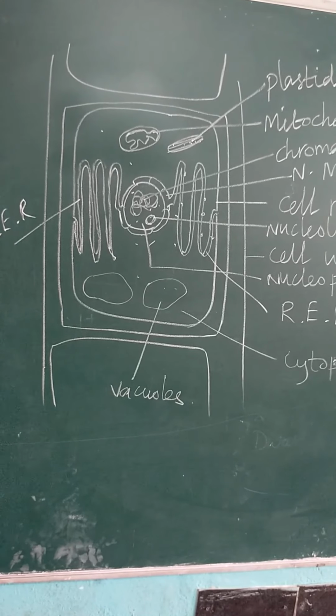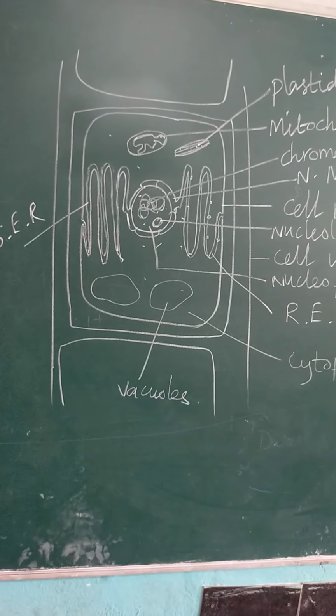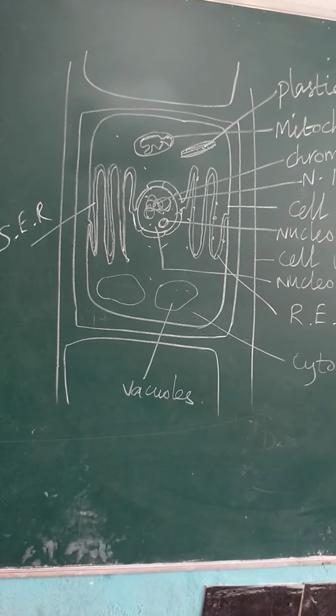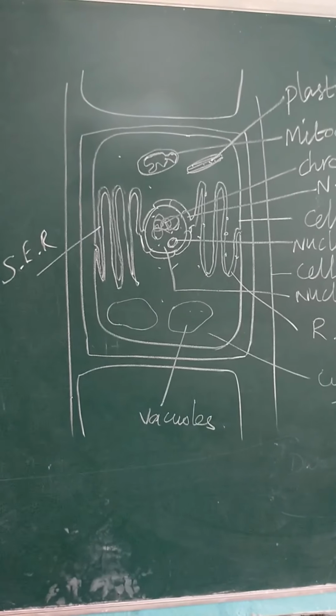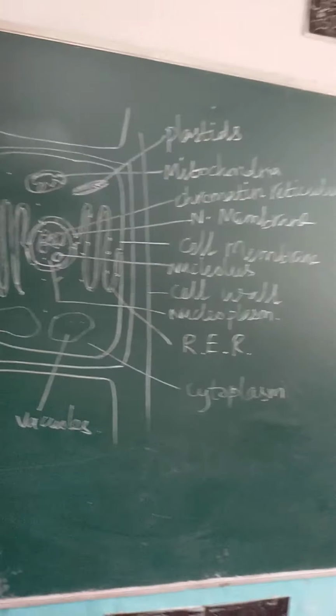So these are the cell organelles present in this plant cell. This is only the simplest diagram, but in your book it is given like this. That is the easiest way you can draw, but this one is somewhat tough, you have to draw.